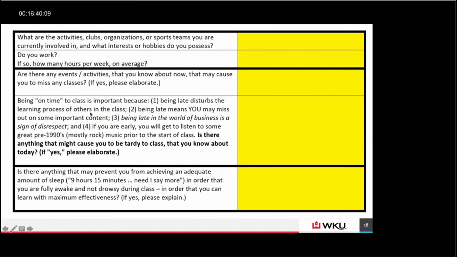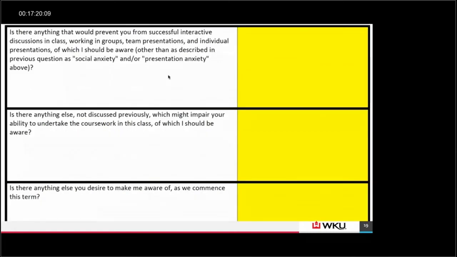Being on time to class is important, and I specify all the reasons for that. Is there any reason that might cause you to be tardy to class? Very few people would say there's a reason to be tardy, but on occasion I've had somebody say, well, I'm coming all the way from the science lab and that class goes right to the end of class and it's a long walk, and you can make a note on your seating chart or something along those lines. And then I want to make sure that students get adequate sleep. So I'm prompting them. There's a little bit of education that goes on during classes on the necessity for getting enough consistent sleep. And then some more questions.